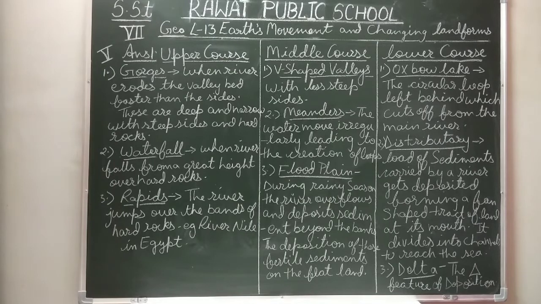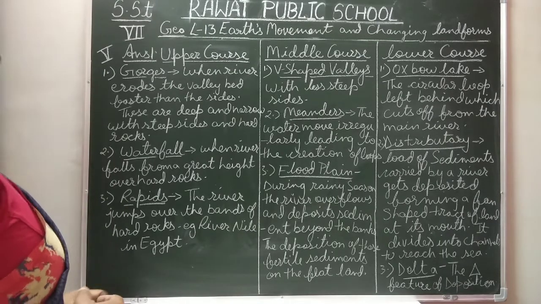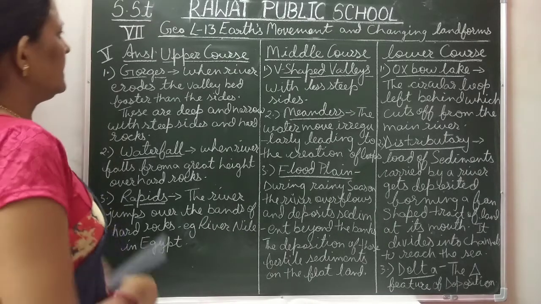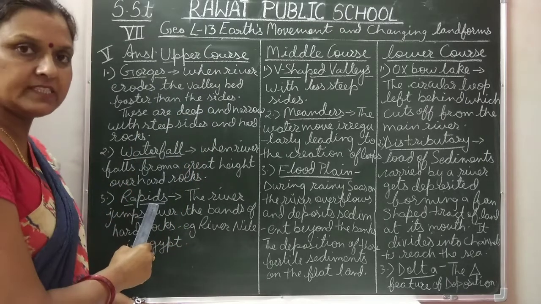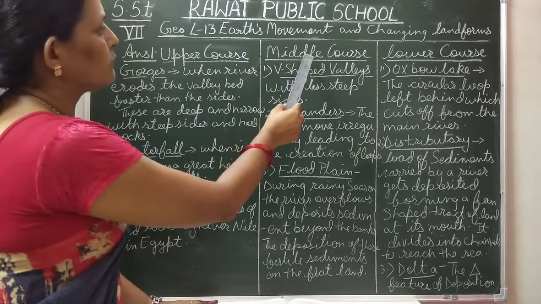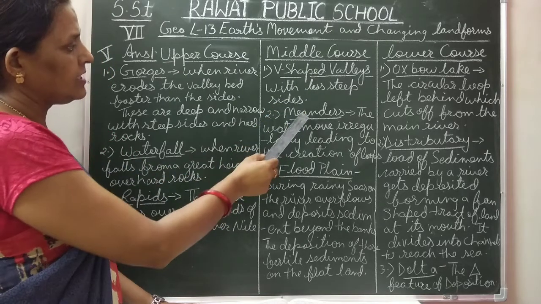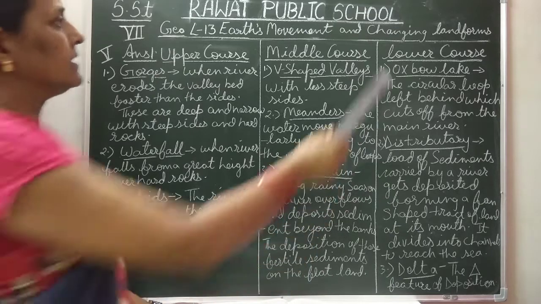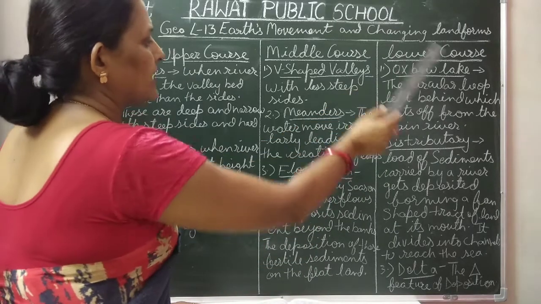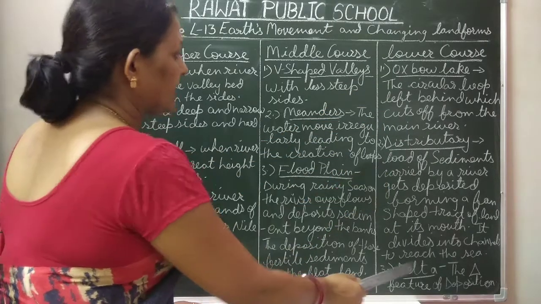In the course of a river, we can say in the path of a river, in upper course, gorges, waterfalls and rapids are formed. In middle course, V-shaped valleys, meanders and floodplains are formed. In lower course, oxbow lakes, distributaries and delta are formed.